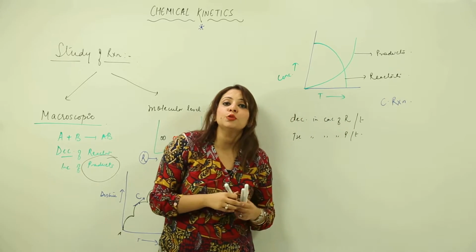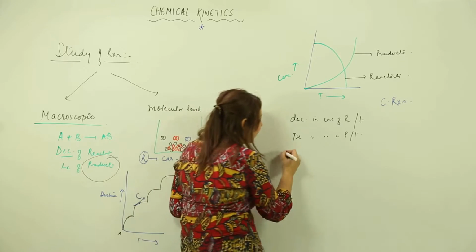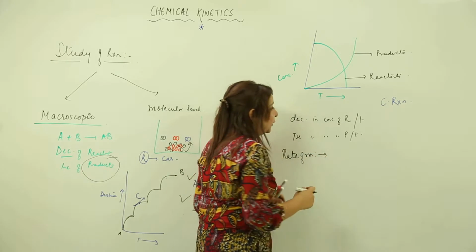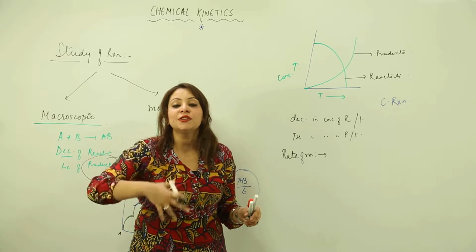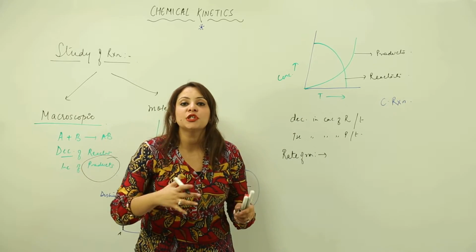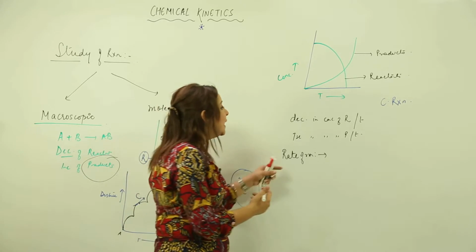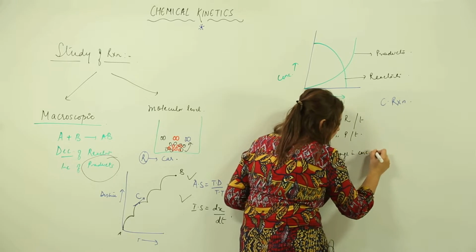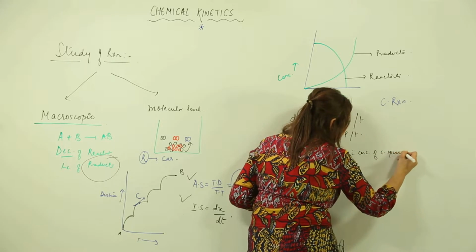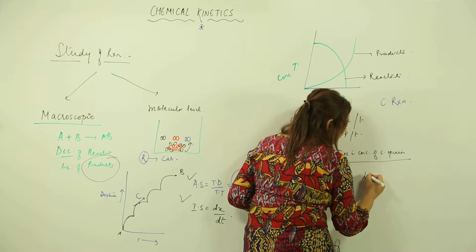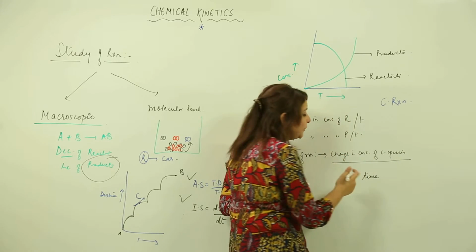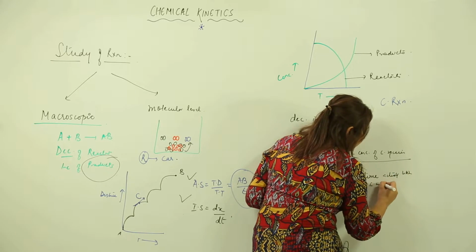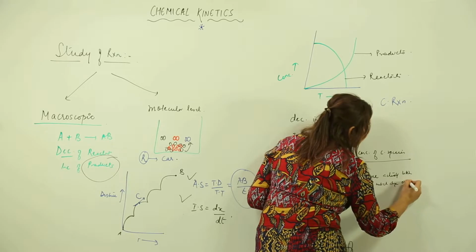So if somebody asks you about the rate of reaction, how are you going to explain it? Because we can answer in terms of reactant or in terms of product, as a whole, in general, you will answer this way: rate of reaction is the change in concentration of chemical species divided by the time taken in which that change is observed.